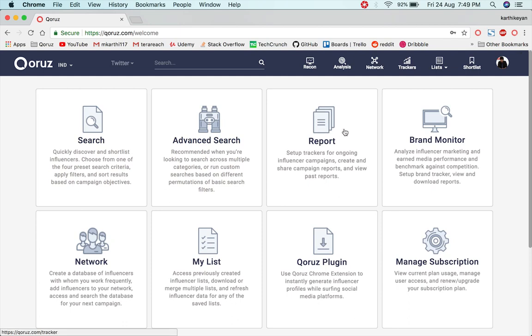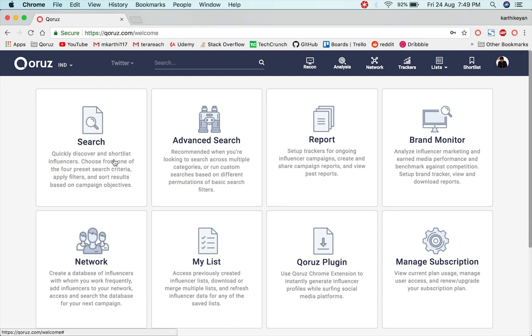Hello, in this session, we'll be taking a brief walkthrough of the whole platform, and I'll be explaining how the platform is necessary in the whole influencer marketing spectrum. To give you an introduction, Qoruz is all about automating the whole influencer marketing process, right from influencer search to influencer profiling to even brand monitoring insights as well as campaign reports.